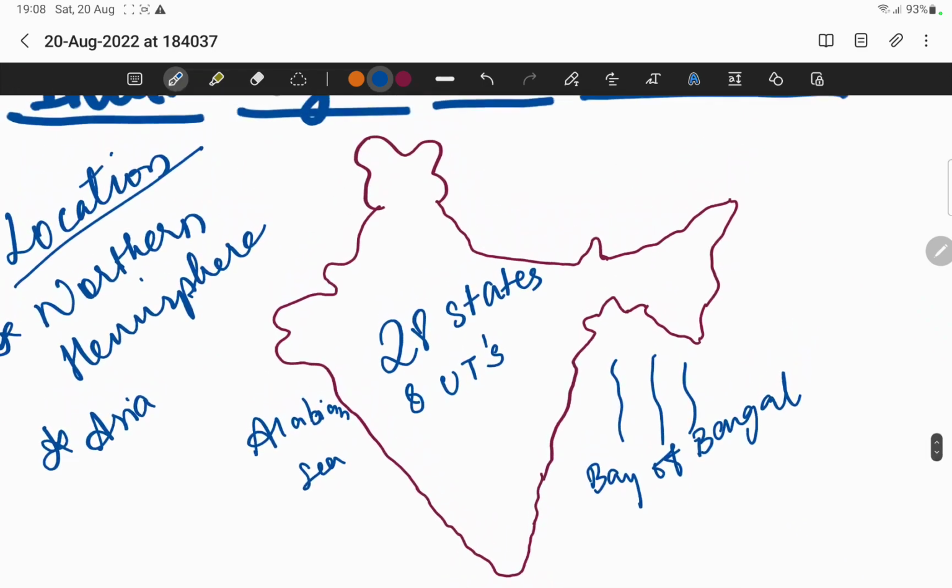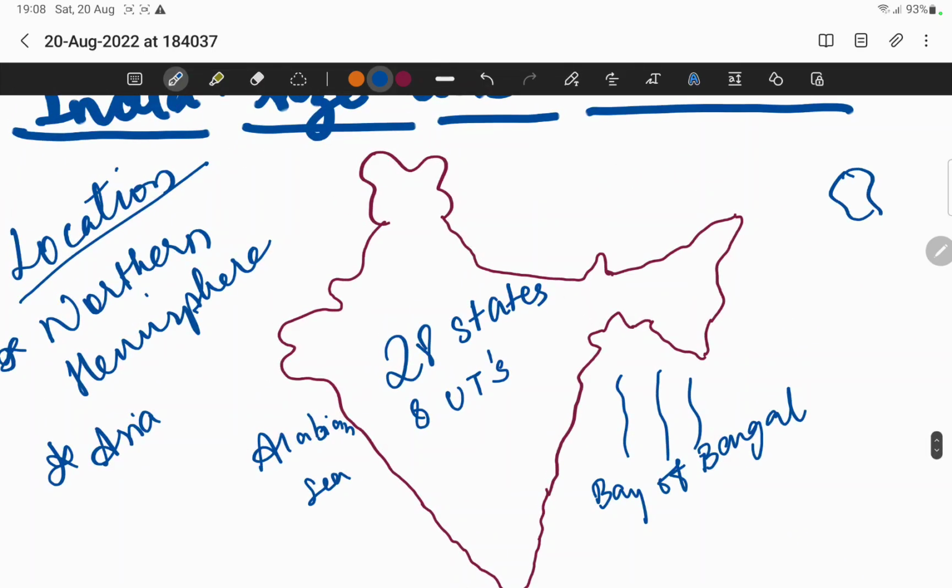So if any country is covered on all sides with water, that particular place or area is known as island. For example, Sri Lanka, Japan. But coming to India, all the 3 sides, for example, this is India, let us suppose. This side, this side, this side, it is surrounded with water. Whereas the other northern side, it is surrounded by land. 3 sides water, 1 side land.